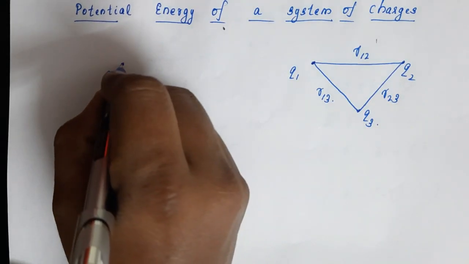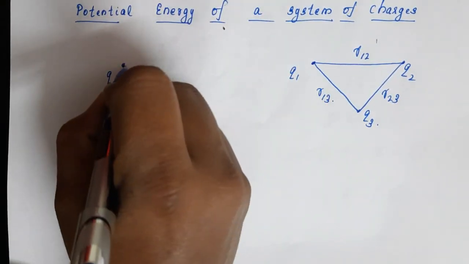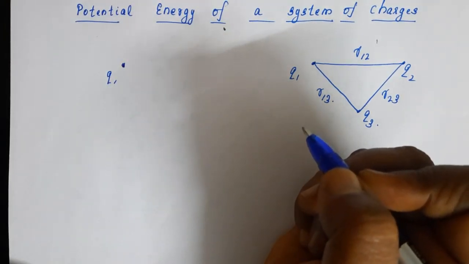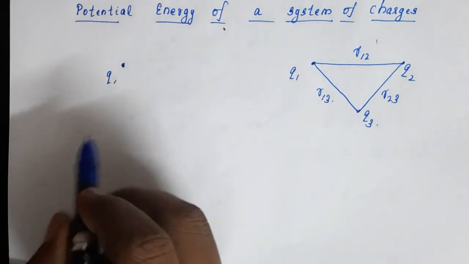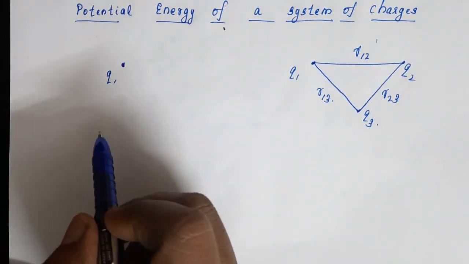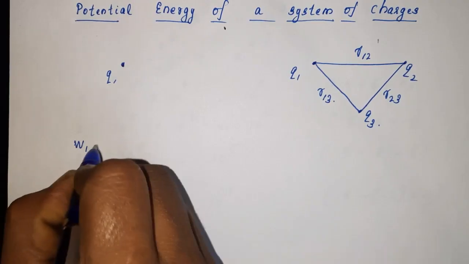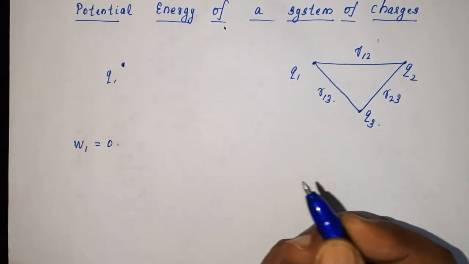So, the work done in bringing the charge Q1 from infinity to this point, we need not do any work against any electric field. So, writing W1, the work done in bringing the charge Q1, equal to 0.